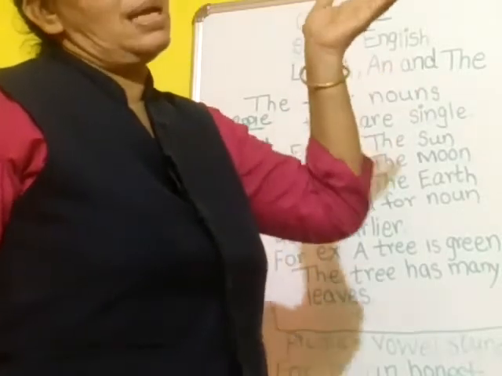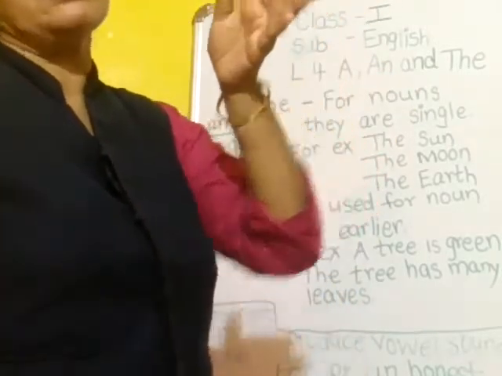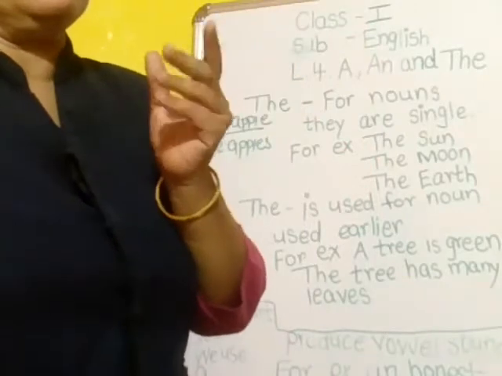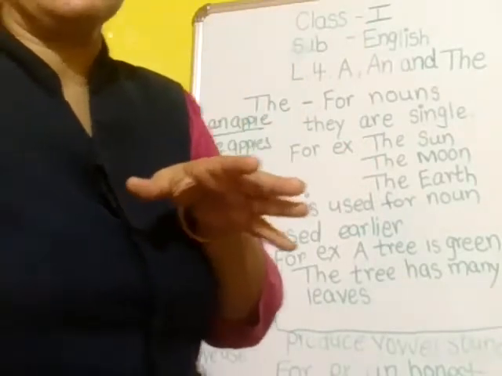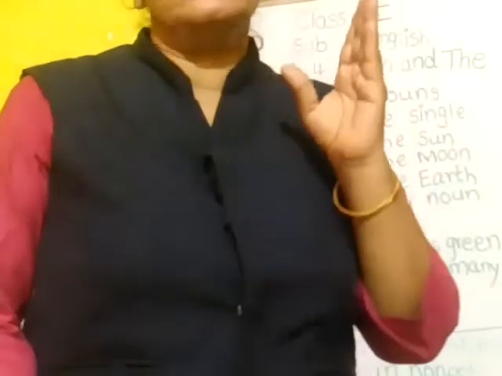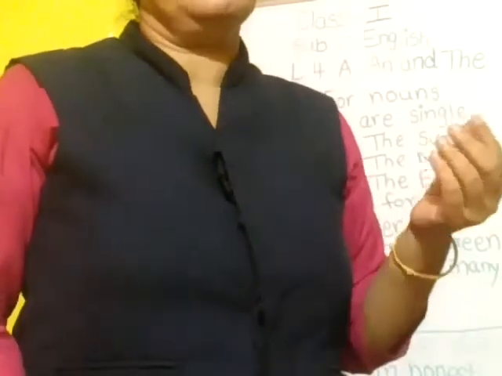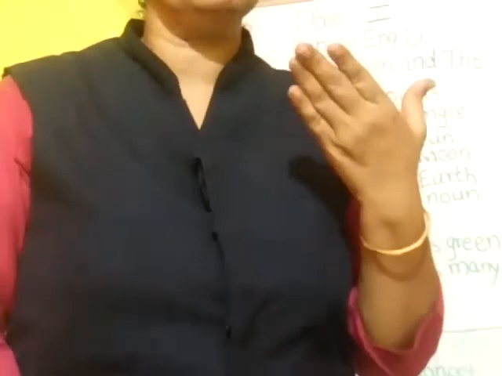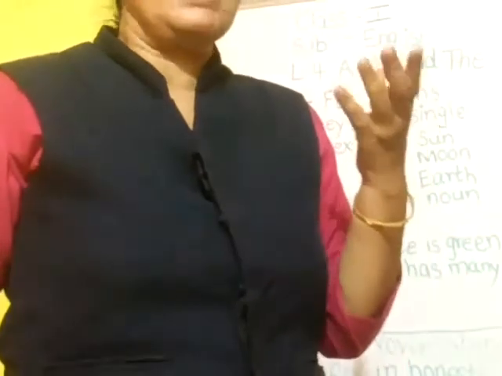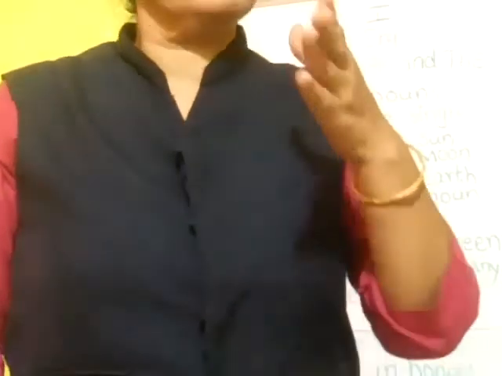But in the last rule we also saw that whenever a noun begins with a consonant and produces a vowel sound, then we should write an in front of that noun. For example, an honest. And whenever a noun begins with a vowel and produces a consonant sound, you should write a before that noun. For example, a uniform, a university, in this way.